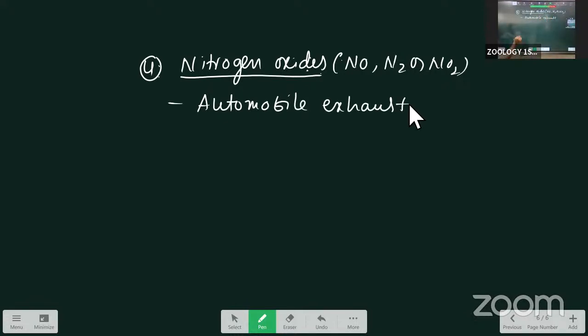Next, these are the harmful effects. Harmful effect means what? Sorry, after the explanation, I will.